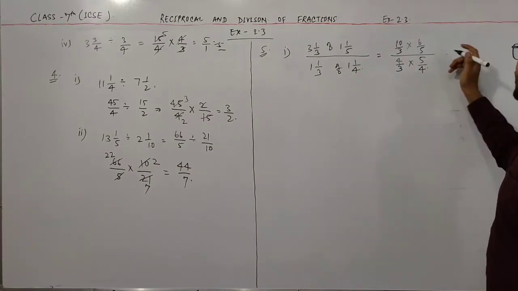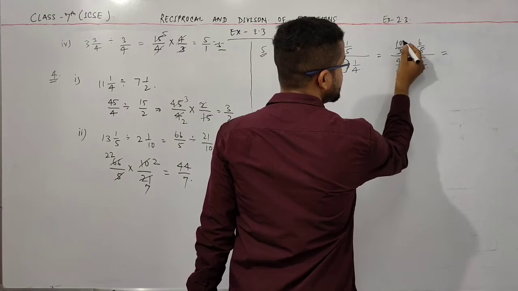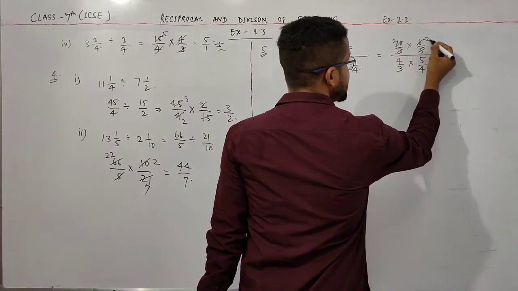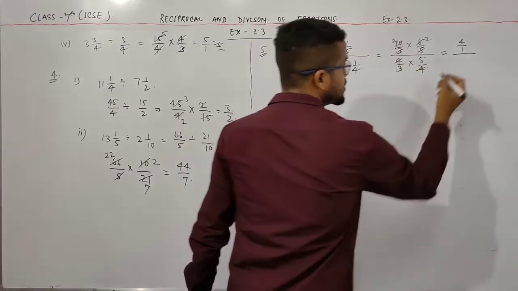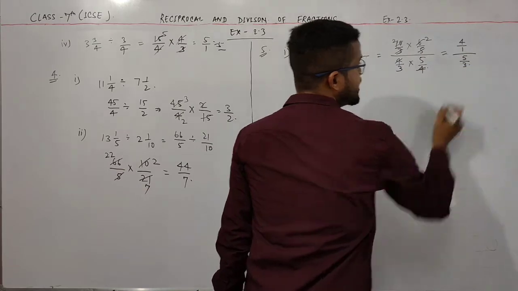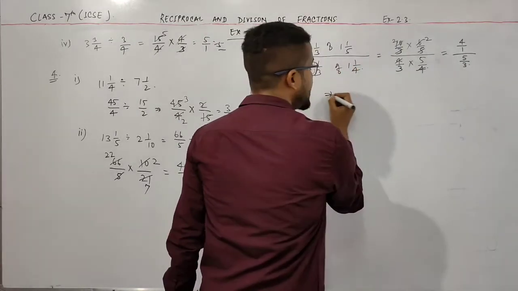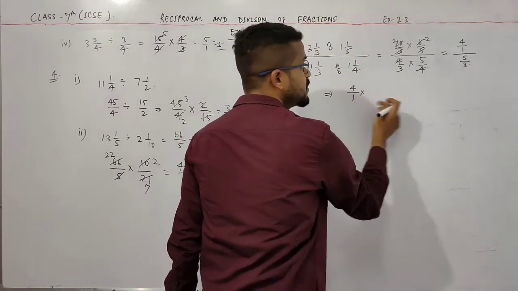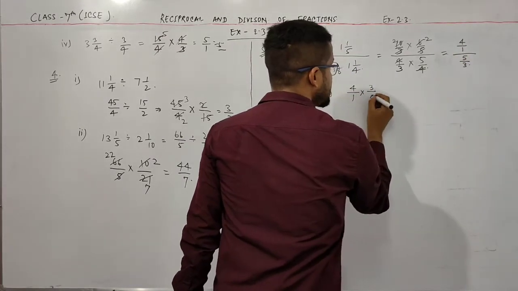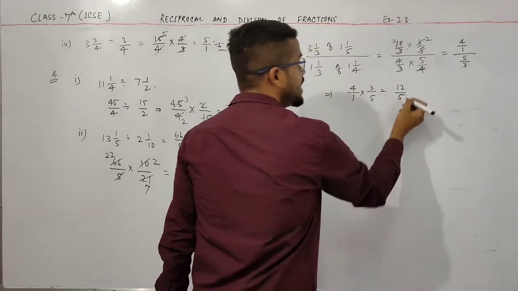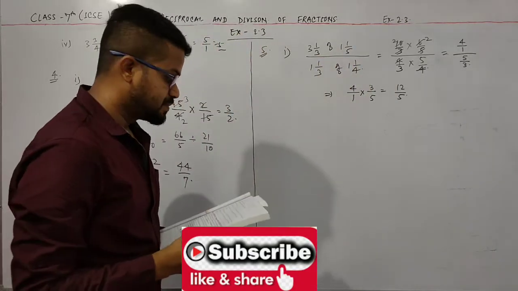Now simply multiply both in numerator and in denominator. So here this is 5 2s are 10 and 3 2s are 6. So here it is 4 by 1 divided by 4 cancel out. So in numerator is 5, denominator is 3. Now rearrange this, both the numerator and denominator. So I write here this is 4 by 1 into, bring this 3 to the numerator, so this 3 and this in denominator, so this is 5. So final answer is 12 by 5. Okay, this is the answer of this question, 12 by 5.